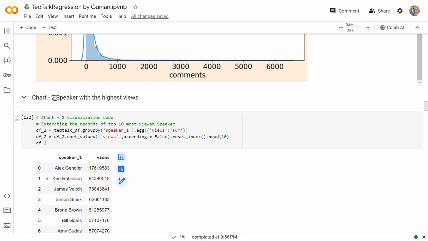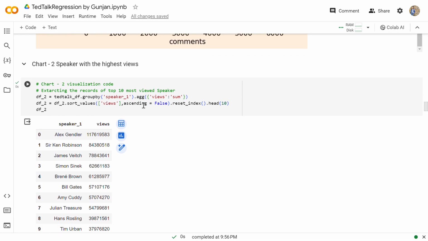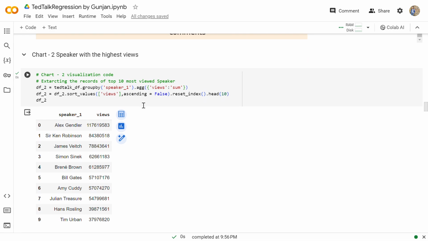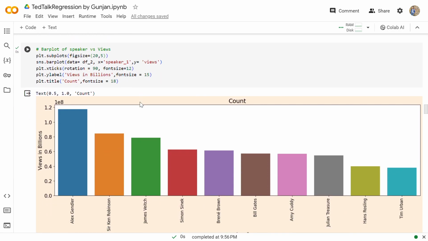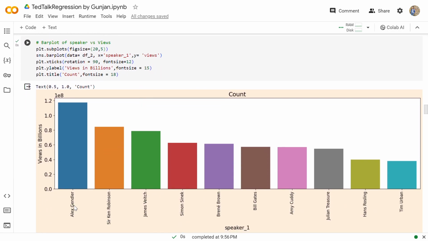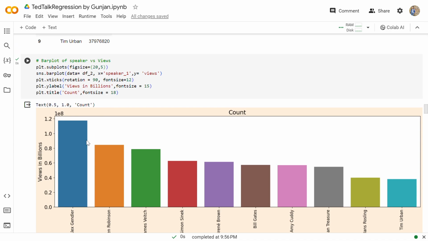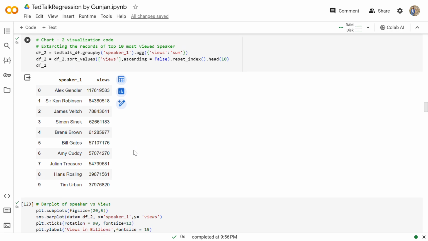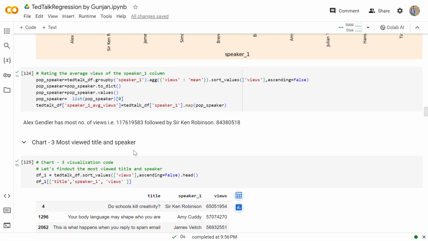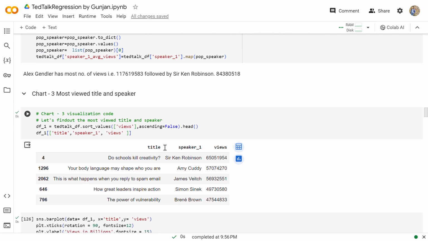Then chart 2 represents the speakers with the highest views. So we are extracting the records of the top 10 most viewed speakers. From this bar chart, we can clearly see that Alex Gendler is the speaker with the highest number of views, followed by Sir Ken Robinson. So the insight from this chart is that Alex Gendler has the most views, followed by Sir Ken Robinson.